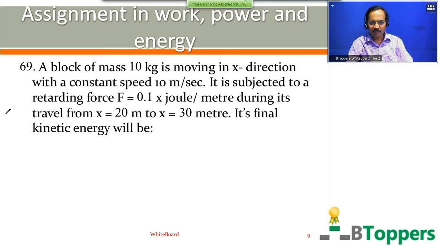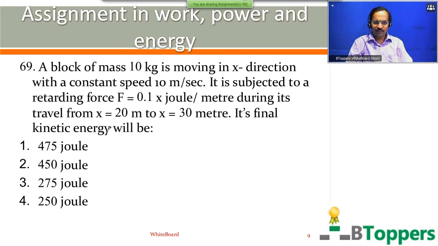A block of mass 10 kg is moving in the x direction with a constant speed of 10 meter per second. It is subjected to retarding force F equals 0.1x joule per meter during its travel from x equal to 20 meter to x equal to 30 meter. Its final kinetic energy will be. Come on, try the question. You have shown 4 options on the screen. This question was also given in one of the previous entrance examinations in the All India entrance papers.